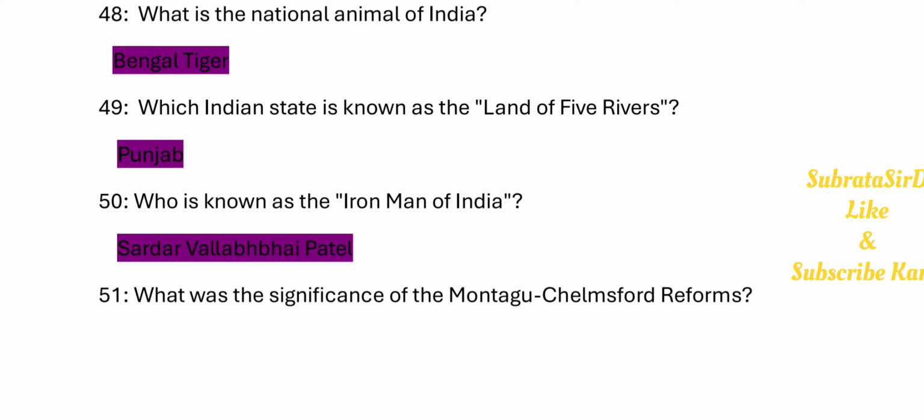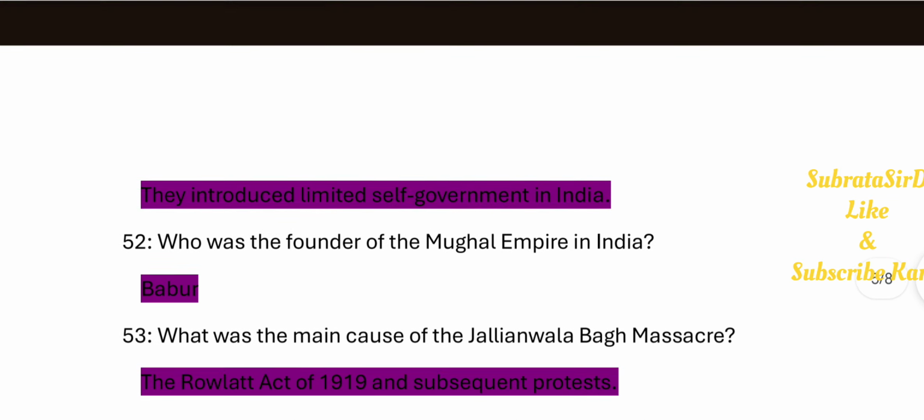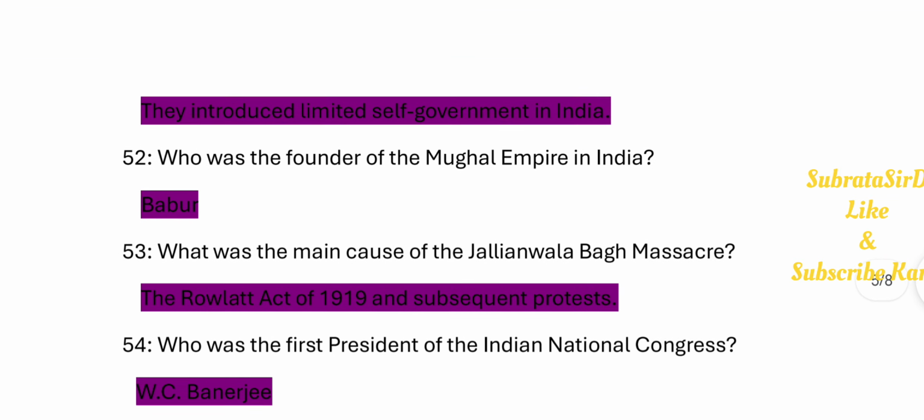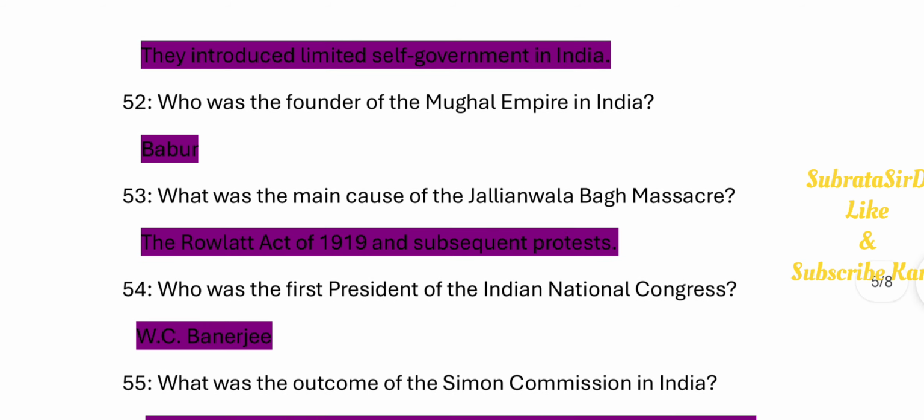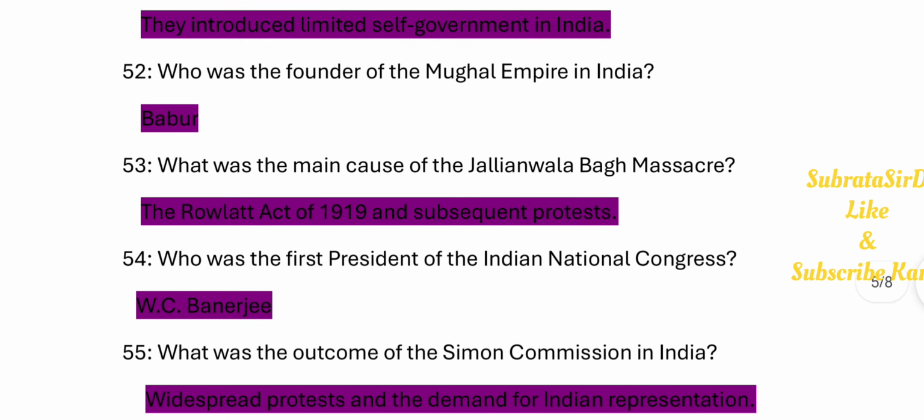Punjab. 50. Who is known as the Iron Man of India? Sardar Vallabhbhai Patel. 51. What was the significance of the Montagu Chelmsford reforms? They introduced limited self-government in India. 52. Who was the founder of the Mughal Empire in India? Babur. 53. What was the main cause of the Jallianwala Bagh massacre? The Rowlatt Act of 1919 and subsequent protests.